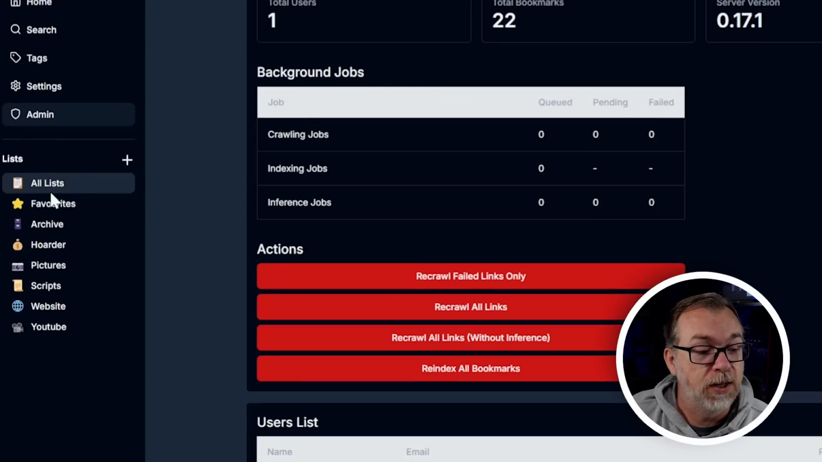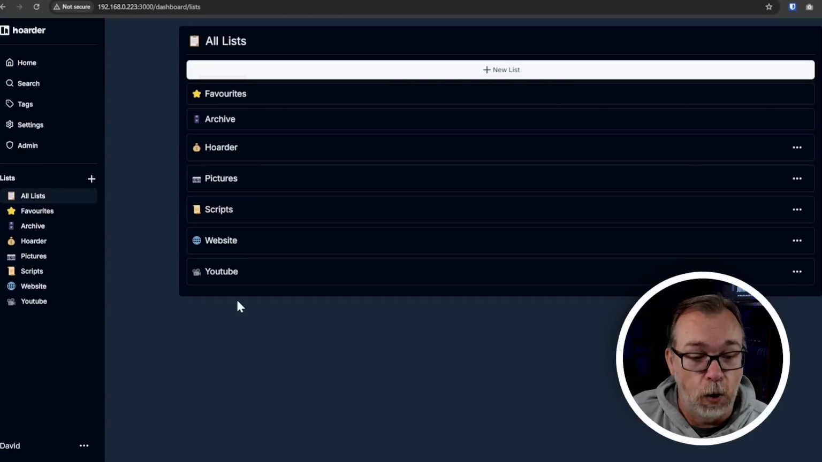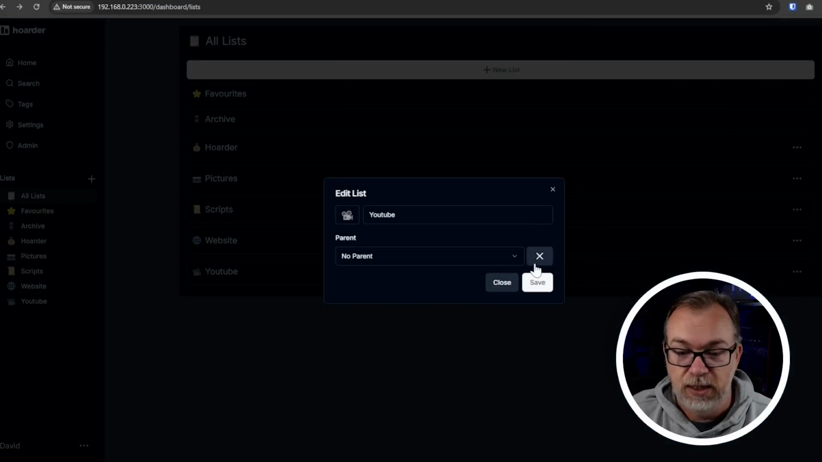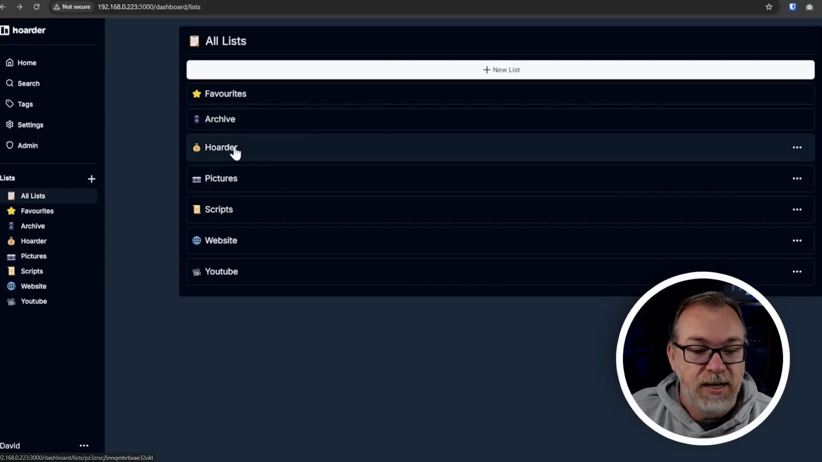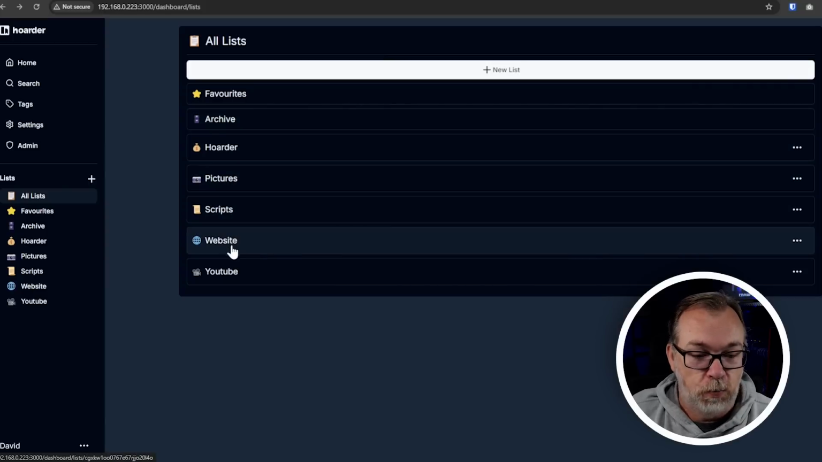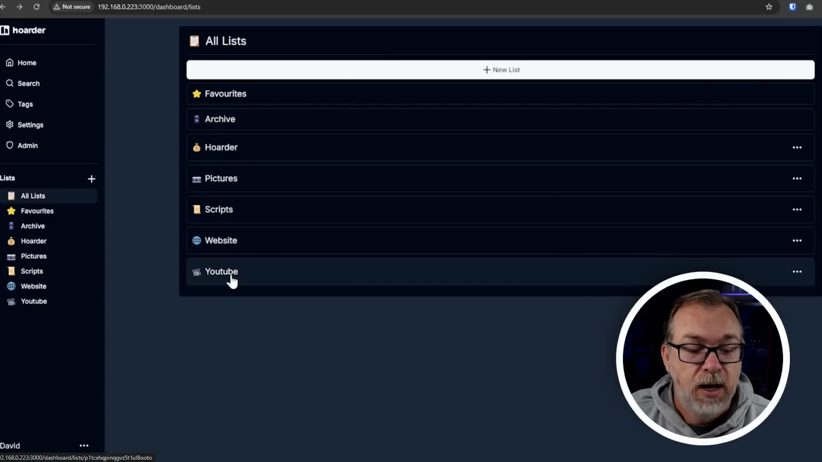Over here, if we come back over to the left side of the page, we've got some lists. Now, by default, all lists, favorites, and archive are the only lists that are in here. And that's fine. If we come over here, we can view all of the lists. We can edit the list, and just that easily. We can do a new nested list, or we can delete a list item. But again, I added Hoarder, Pictures, Scripts, Website, and YouTube here.